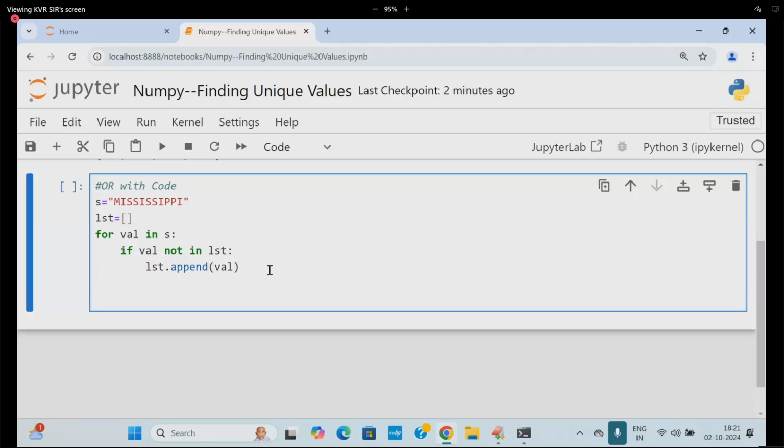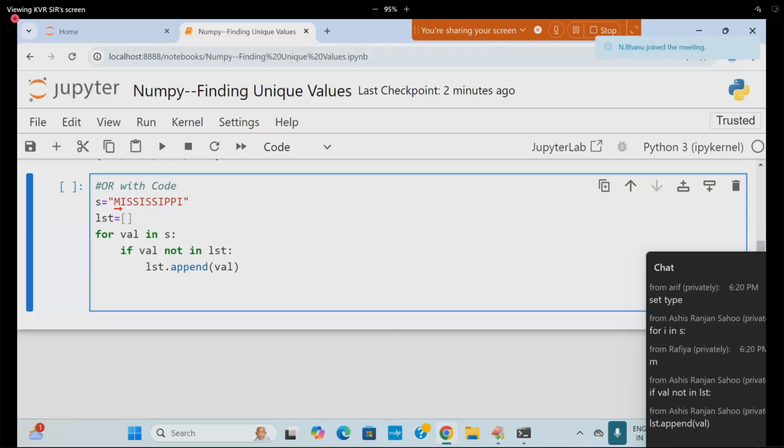So trace this now. What is the value? And this is empty at present. The value is called what? M. M is not there in the list. Yes, it is not there. Append that. LST contains what? M. Go to where now? Go to the for loop. What is the next value? I. I not in LST? Yes, true. Append the I also to LST.